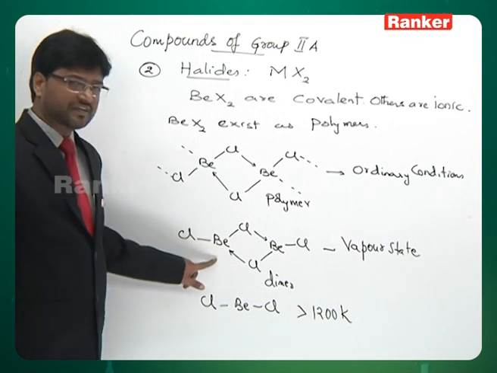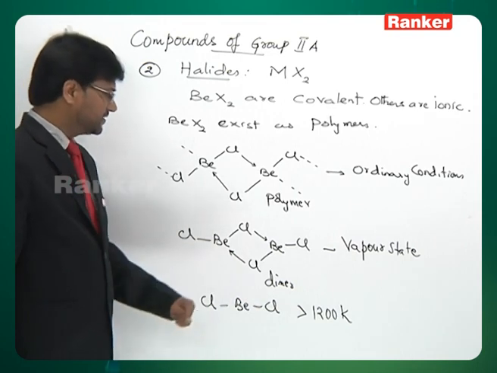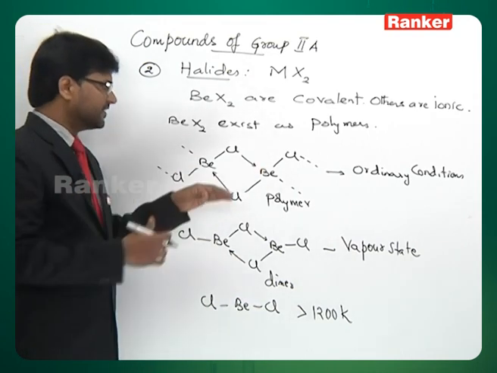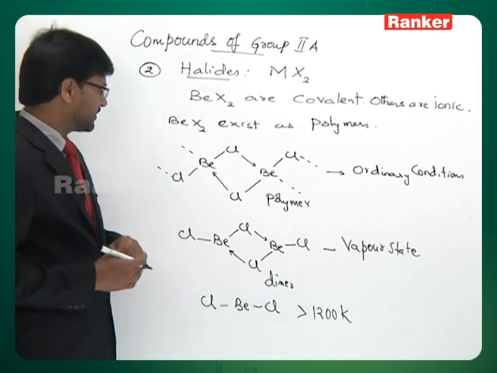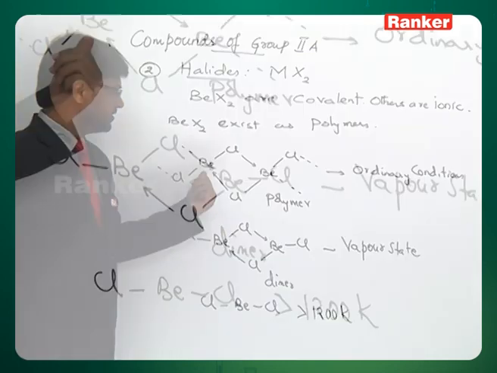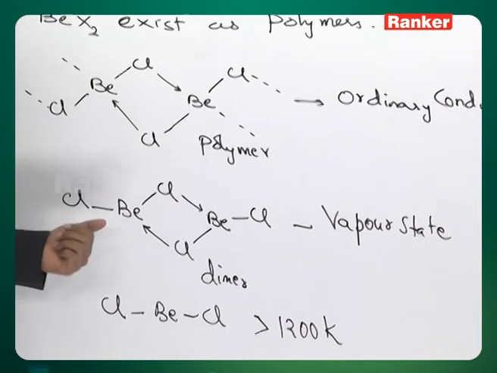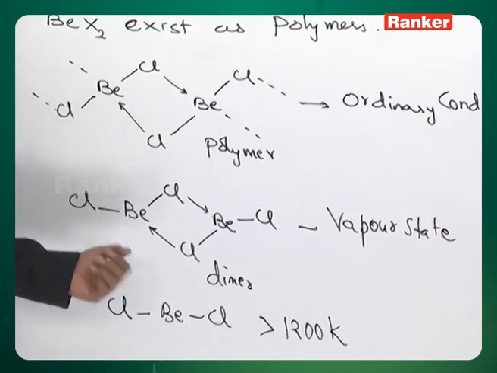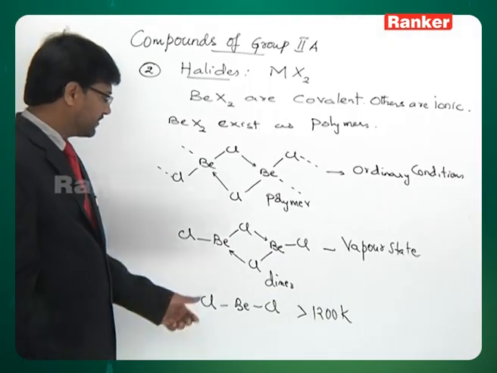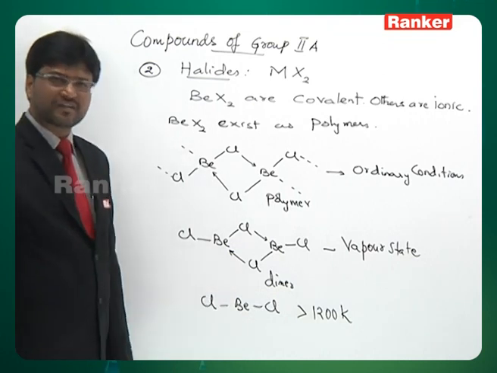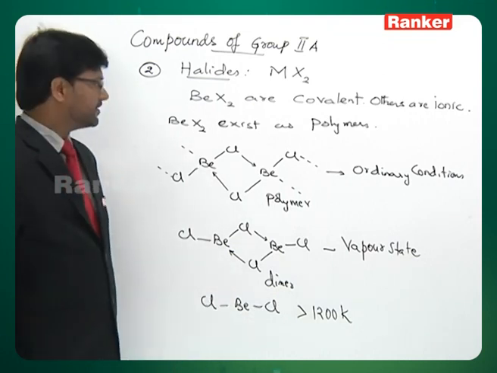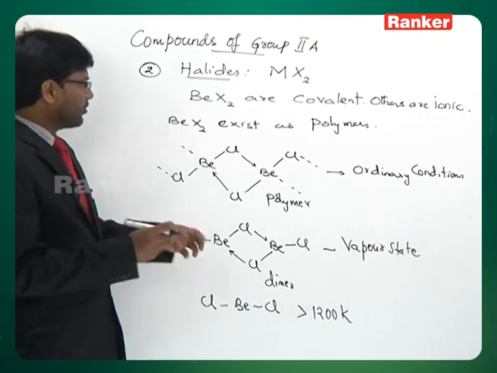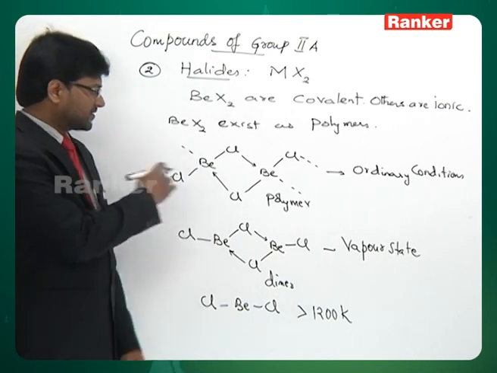In the vapor state, it exists as a dimer below 1200 Kelvin, and when it is in the solid state, it exists as a polymer of this type. In the polymer, it is surrounded by 4 bonds. In the dimer, it is surrounded by 3 bonds, and in the monomer, it is highly electron deficient, and it exists under drastic conditions, that is at a temperature above 1200 Kelvin. There are some more points regarding halides of these elements I'll discuss after some time.